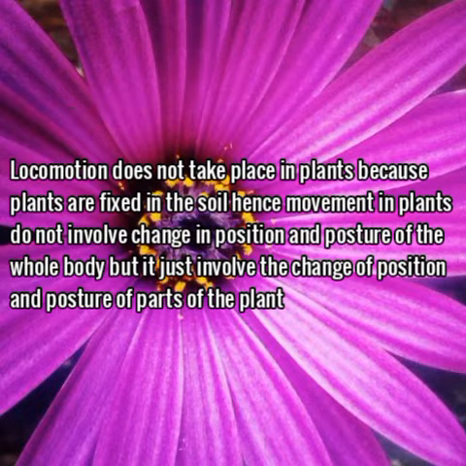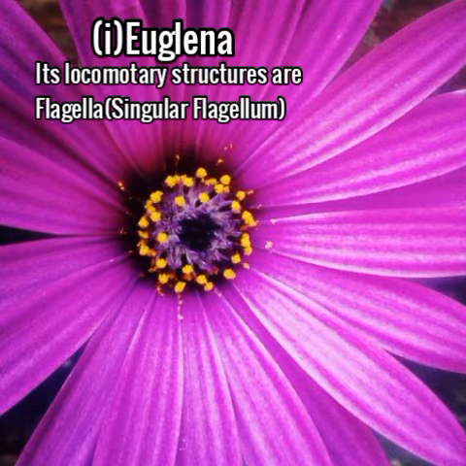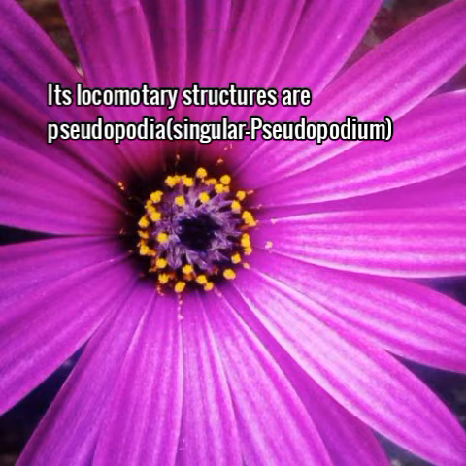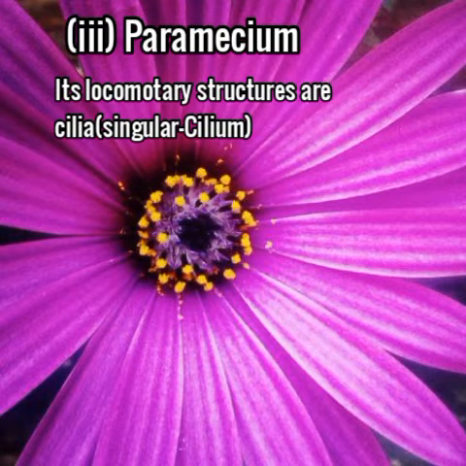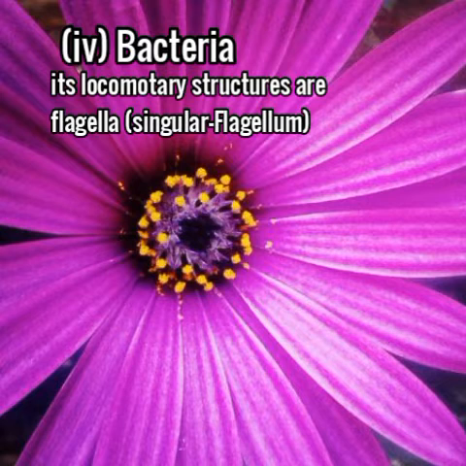D. What are locomotor structure of which of the following organisms? Euglena, that is Roman 1. Euglena, its locomotor structure is flagella, singular flagellum. Roman 2, Amoeba, it uses pseudopodia. In singular, it is pseudopodium. Roman 3, Paramecium. Paramecium, it uses cilia to locomote. Bacteria, it uses flagella to locomote. In singular, we call it flagellum.